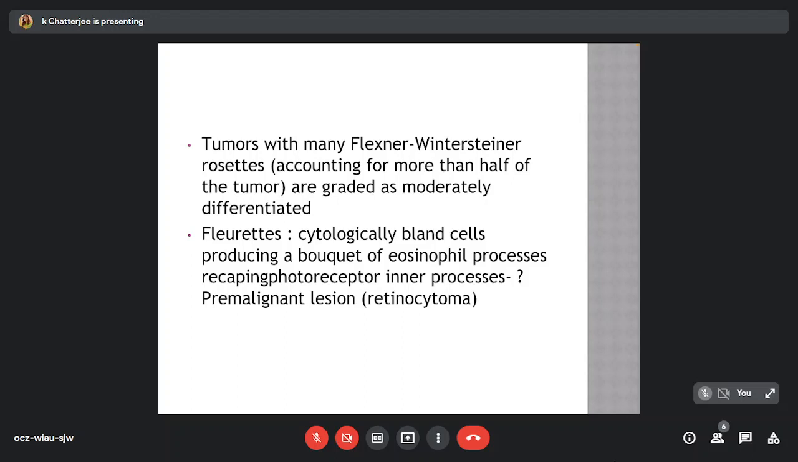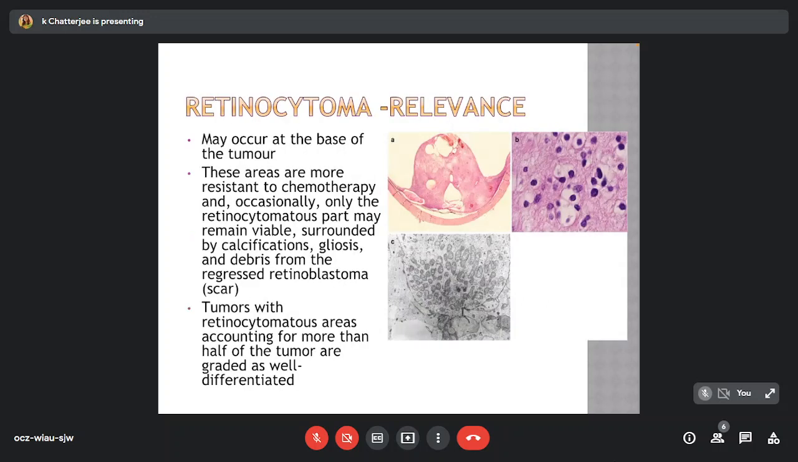What are fleurettes? These are cytologically bland cells producing a bouquet of eosinophilic processes, recapitulating the photoreceptor inner processes. They could be a premalignant lesion, which brings us to another entity, retinocytoma. It may occur at the base of the tumor. These areas are more resistant to chemotherapy and occasionally only the retinocytomatous part may remain viable, which may be surrounded by calcification, gliosis, and debris from the regressed retinoblastoma, which may remain as a scar. Tumors with retinocytomatous areas accounting for more than half of the tumor are graded as well differentiated.